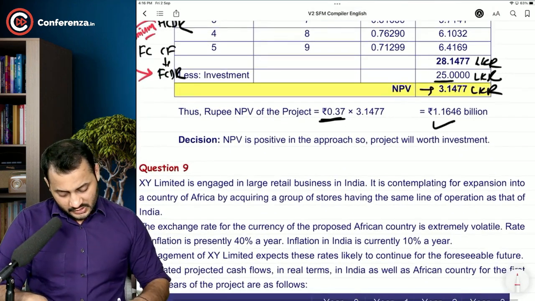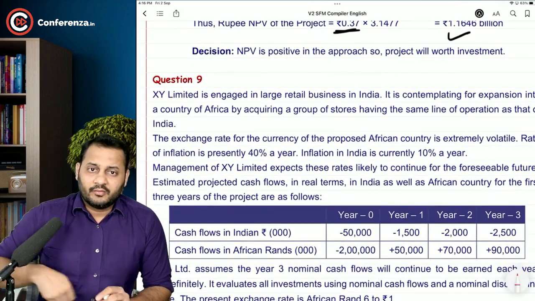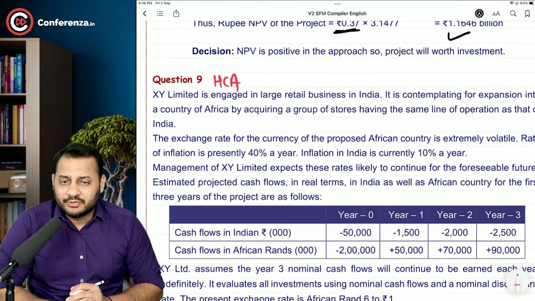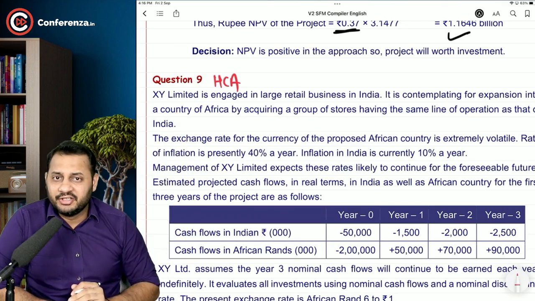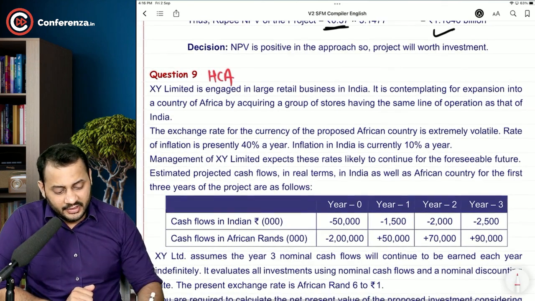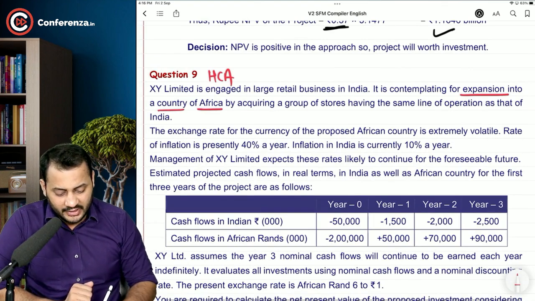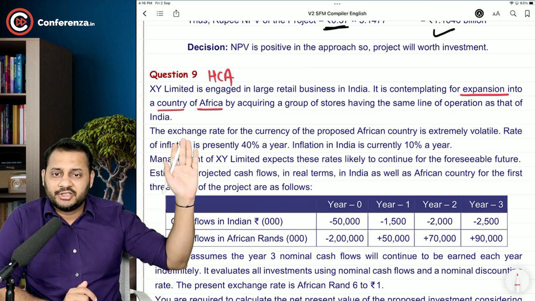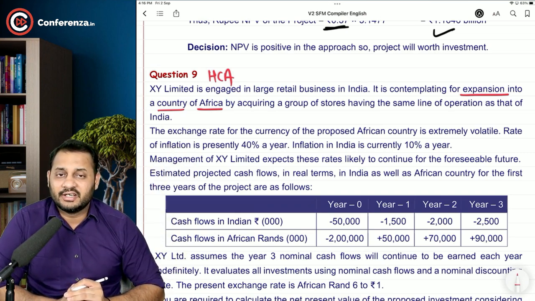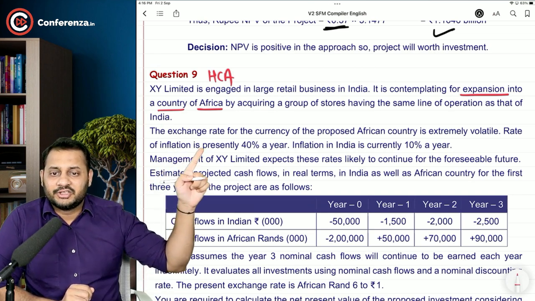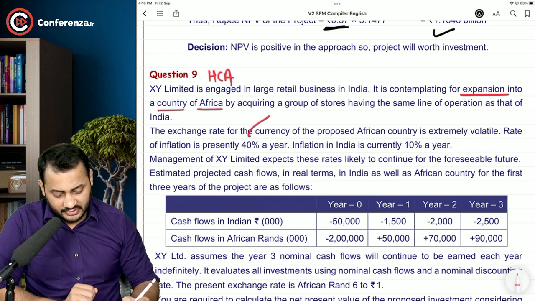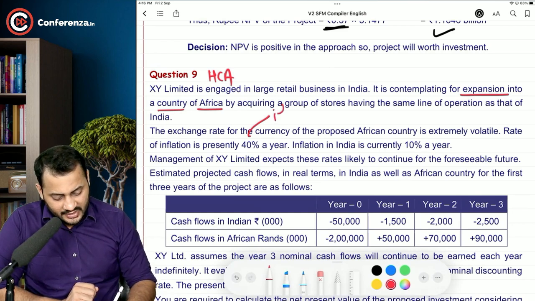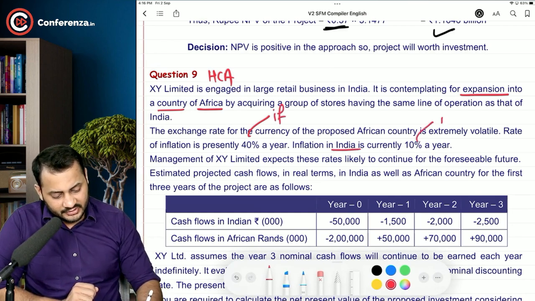Okay. Now question number 9 again. We are going to follow the home currency approach in this. It's a pretty easy question again. XYZ Limited is engaged in retail business in India. It is contemplating expansion into a country of Africa by acquiring a group of stores having the same line of operation as that of India. The exchange rate for the currency of the proposed African country is extremely volatile. Rate of inflation is presently 40% a year. That is the inflation rate in foreign currency, so IF. And in India it is 10%, so this is ID.